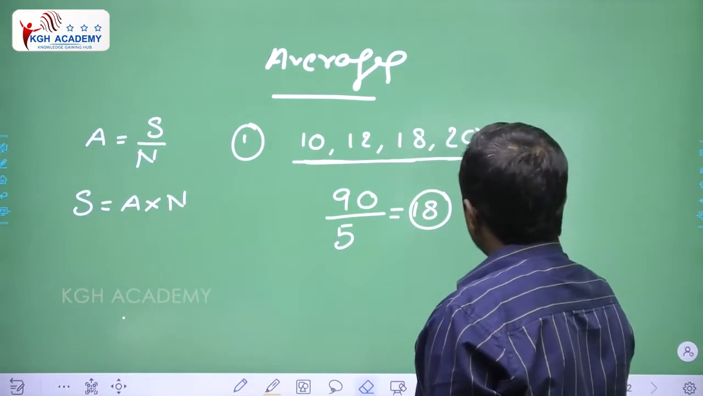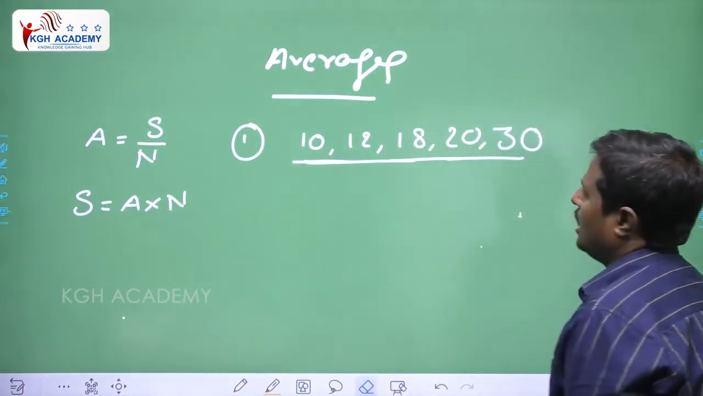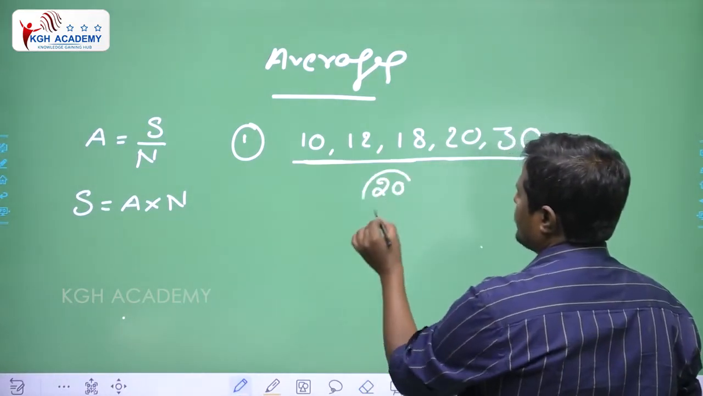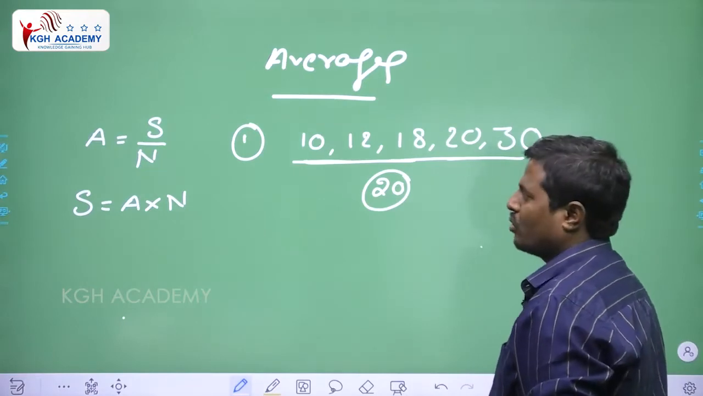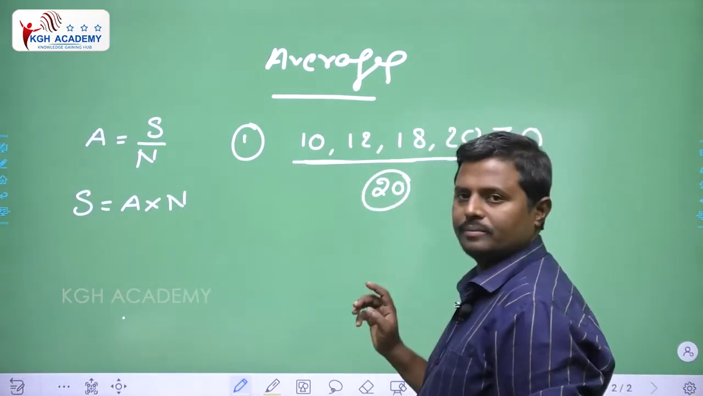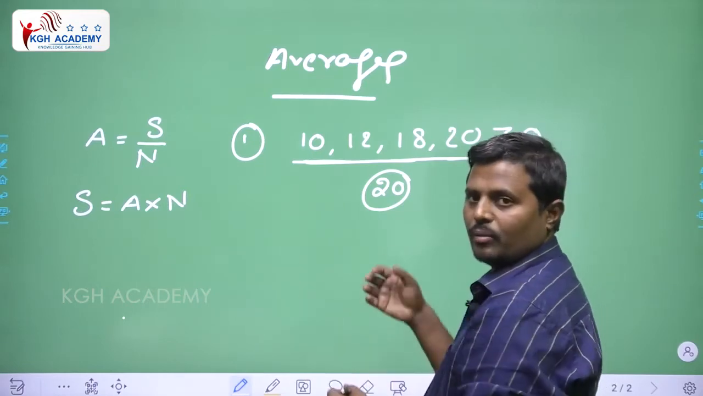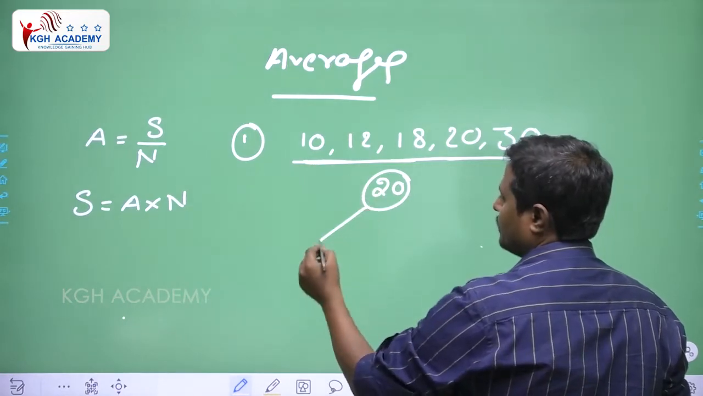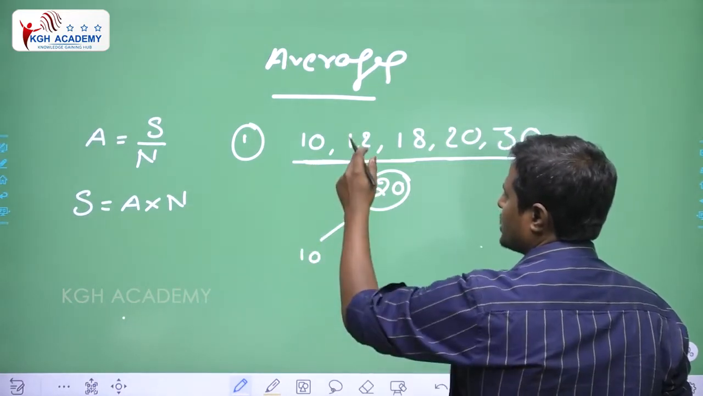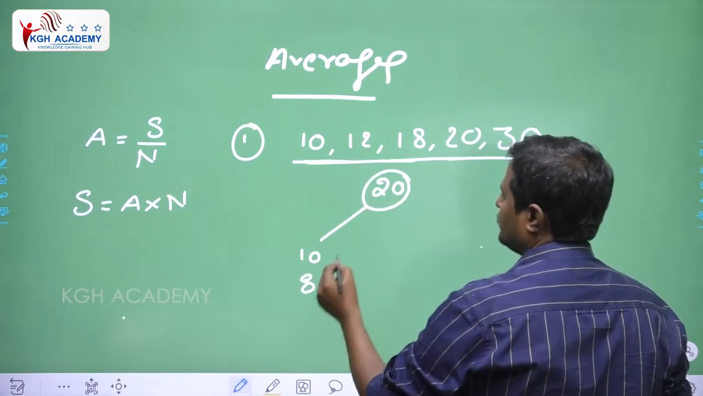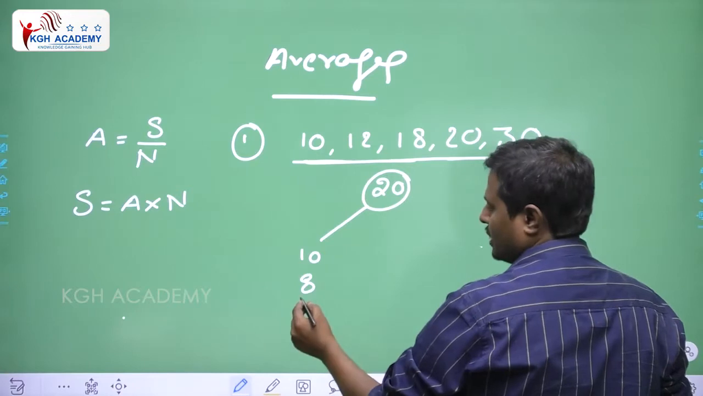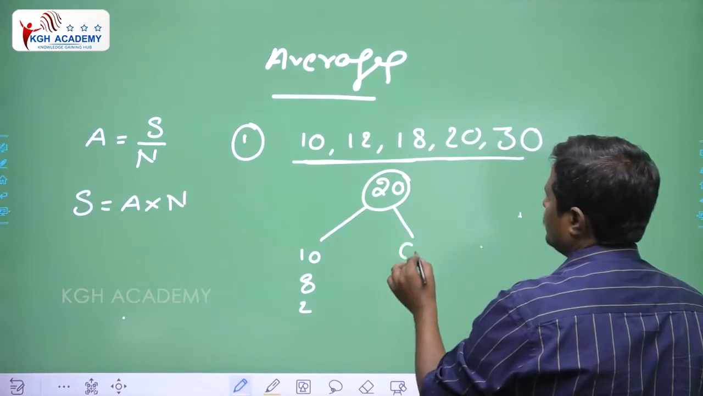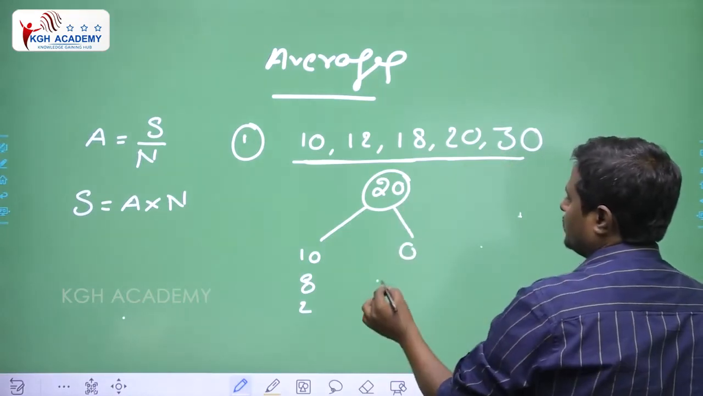Or else, for example, take an assumed number, 20. I need to compare all these numbers with 20, with the lesser numbers on the left side and the greater numbers on the right side. 10 is how much less than 20? It is 10. 12 is 8 less than 20. 18 is 2 less than 20. Comparing 20 with 20, it is 0. Comparing 30 with 20, it is more by 10.